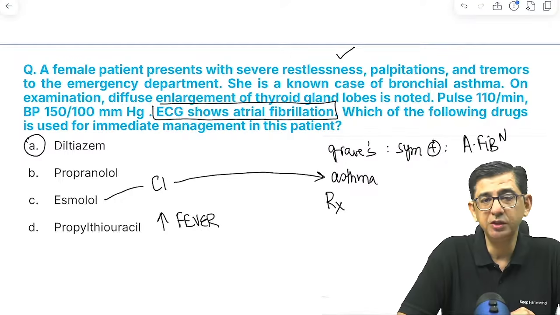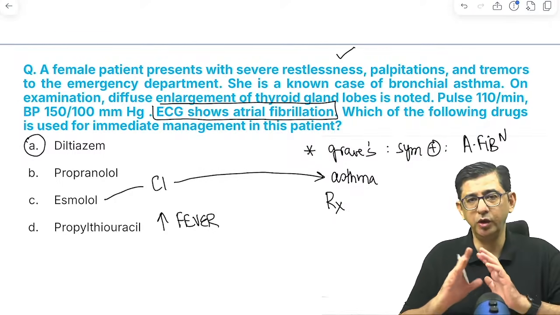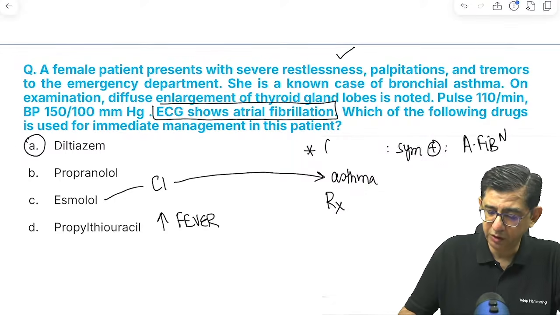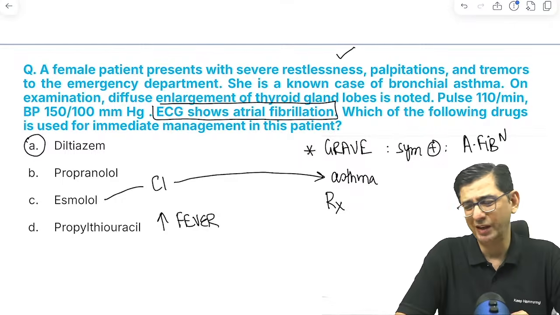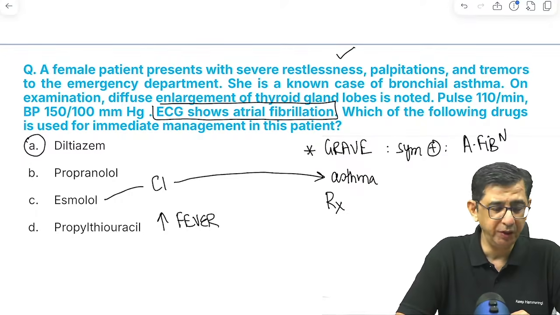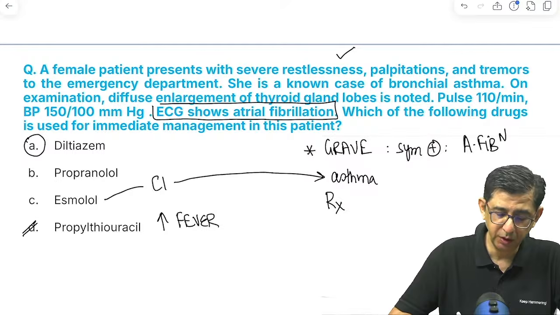This question was very smartly designed. He first talked about Graves' disease, and the thought process was that a Graves' disease patient is sick. So that made everybody think that this could be thyroid storm. Your thought process is not wrong, but for thyroid storm, you need to have the presence of fever. There has to be vomiting. There might be jaundice present, and then there would be excess of sympathomimetic drive in the body. But that calorigenesis component should be taken into consideration. So that's why propylthiouracil is out.